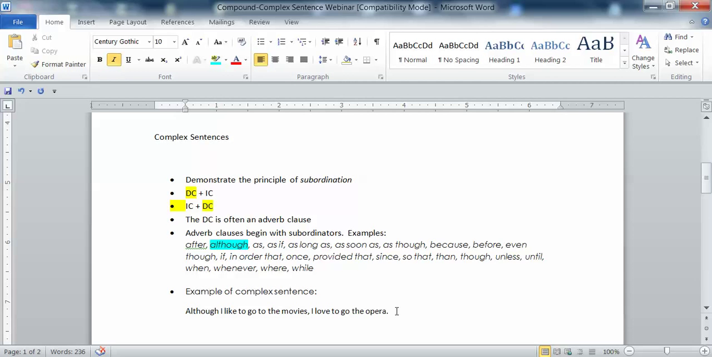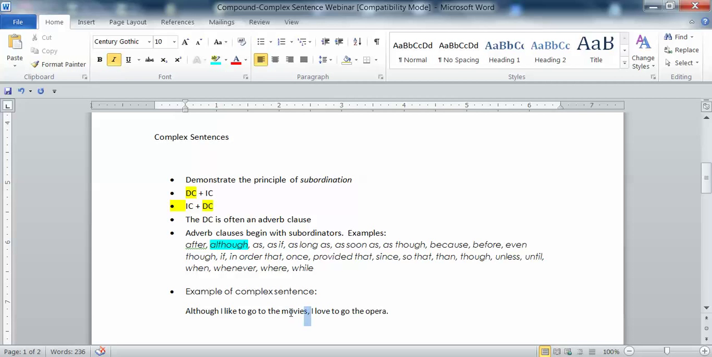Now, if I walked up to you and I said, although I like to go to the movies, I haven't expressed a complete thought, right? The completion of that thought is dependent upon the independent clause. Although I like to go to the movies, I love to go to the opera. Do you see how I just completed the thought?